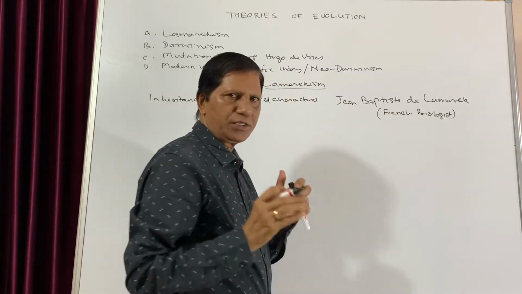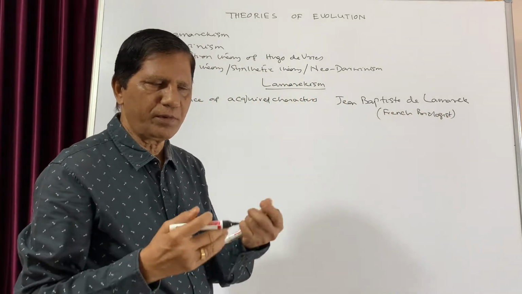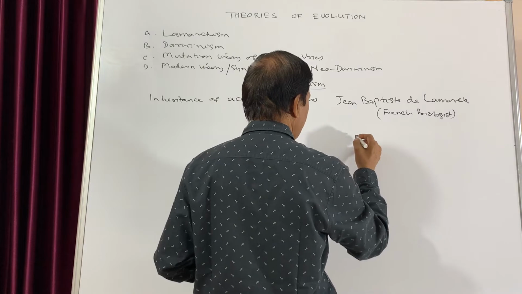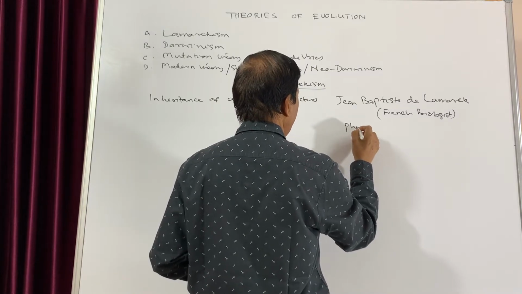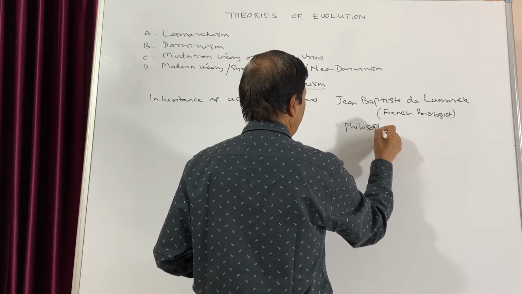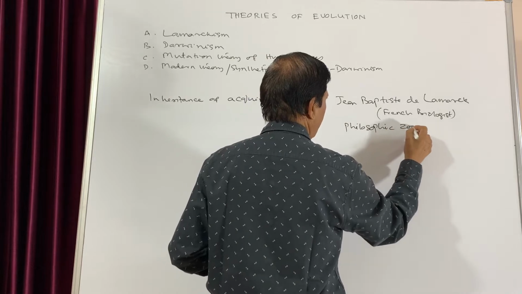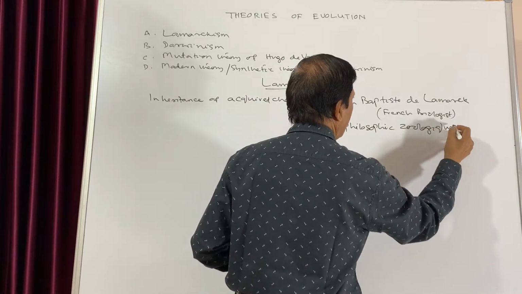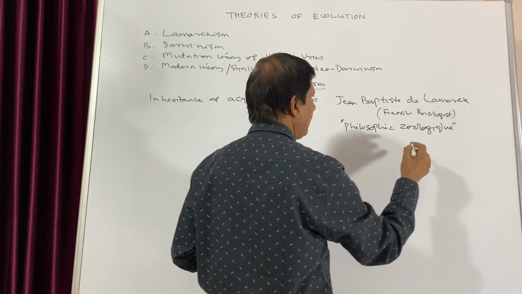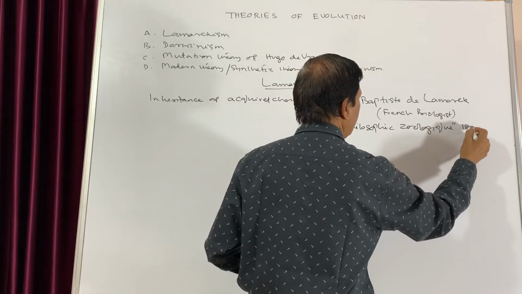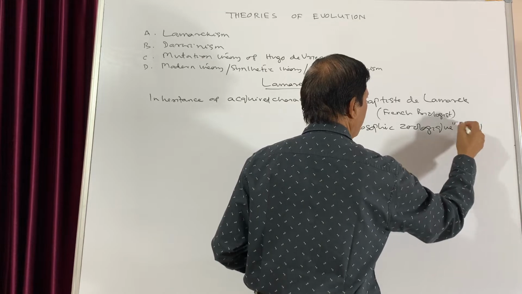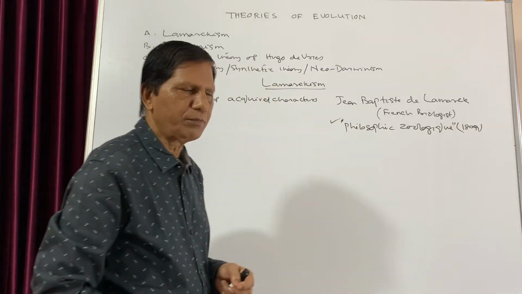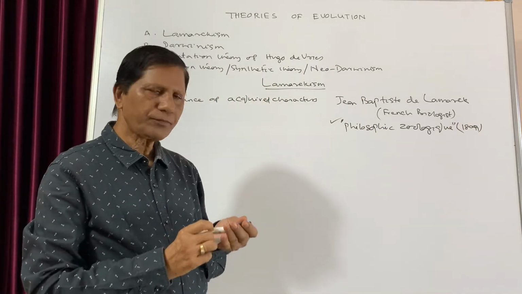And whatever he suggested, he wrote it in the form of a book that is known as Philosophie Zoologique. This is the name of the book, and he published it in the year 1809. So this is very important from the examination point of view, Philosophical Zoology.